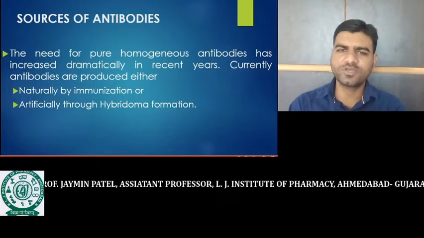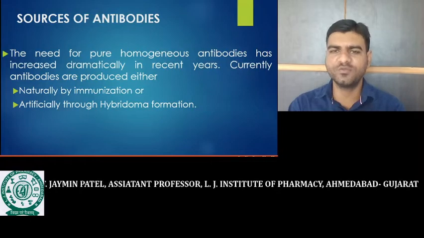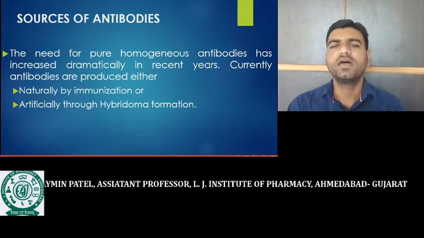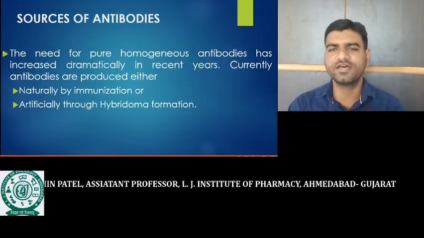We will discuss the source of the antibody, from which we can collect this antibody. Suppose, for example, an individual is immunocompromised and is suffering from some disease, and we want to treat the disease by supplying the antibody. From which source can we collect this antibody? There are mainly two sources for collecting the antibody: natural immunization and the artificial techniques. So let's move toward today's topic, the sources of antibody. There are two types: the first is natural immunization, and the second is the artificial technique, that is the hybridoma technique, through which we can produce the antibody.